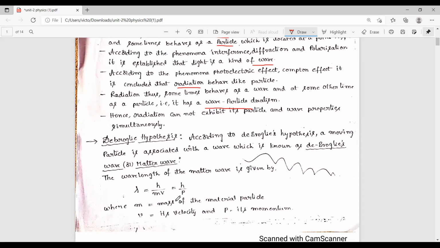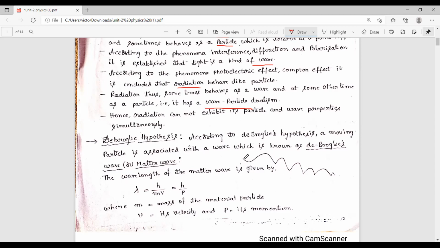After that, de Broglie hypothesis explains the wave nature. He derived a new word, that is matter wave. So according to de Broglie hypothesis, when a particle is associated with a wave, that means the particle has wave nature, then that wave is nothing but matter wave.